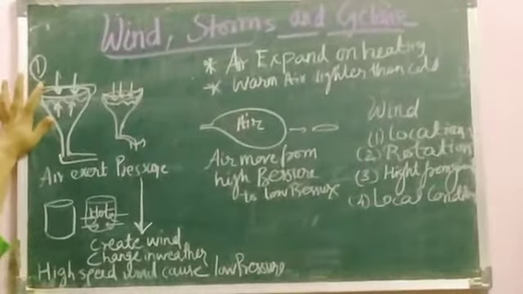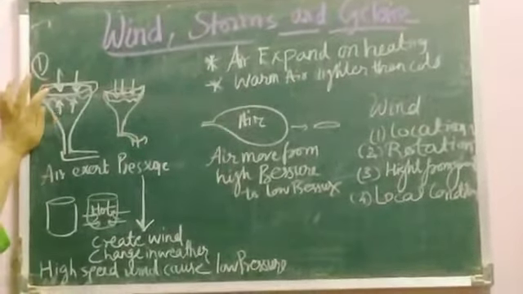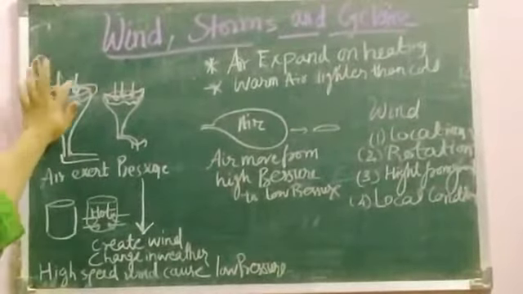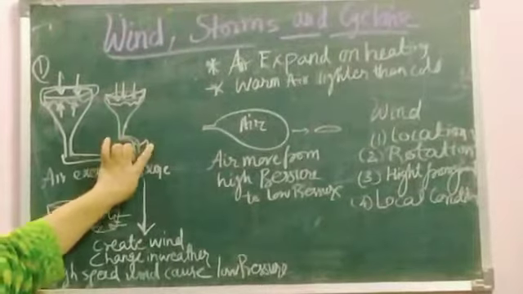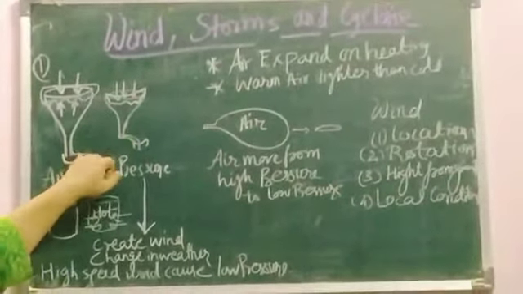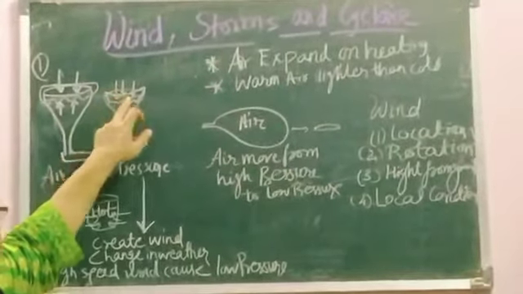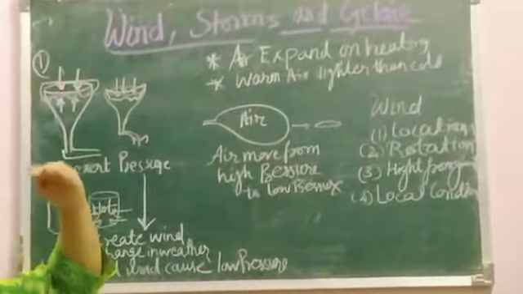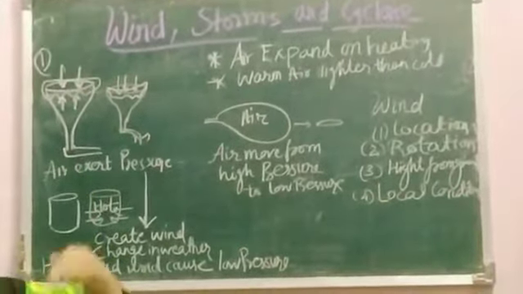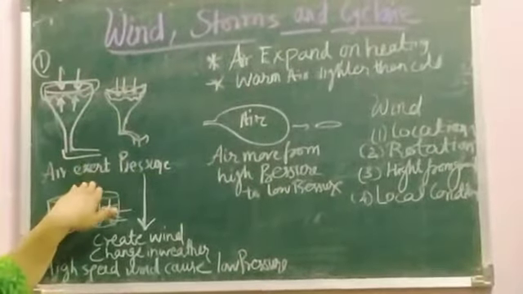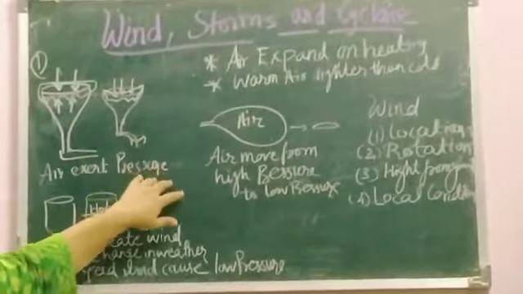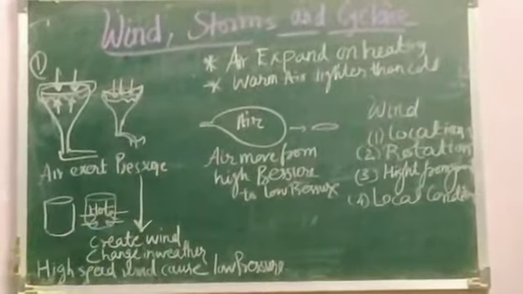So there is no change in the rubber over the funnel. But if the air is released from the bottom of the funnel, then what happens? The pressure is more on the top, the air exerts the pressure and the rubber sheet comes down. So this shows that what? Air exerts the pressure.